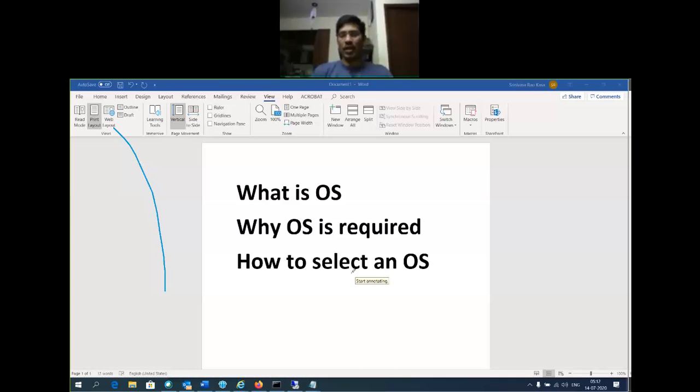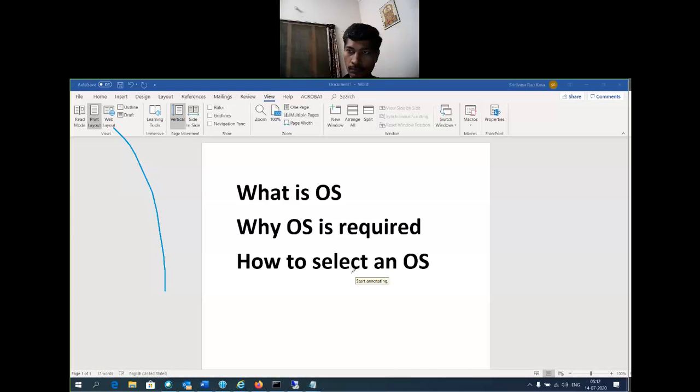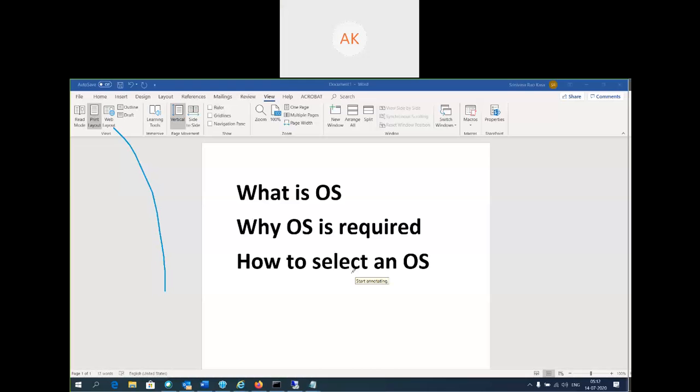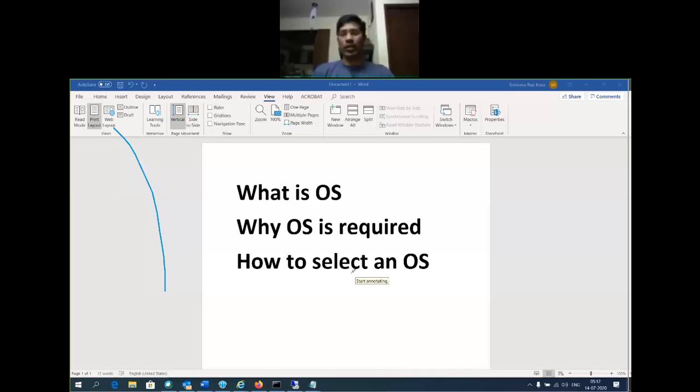So why is an OS required? We understand that it depends upon the application which we are going to use. According to the application requirement, we decide which OS we need to select. The requirement is coming from top to bottom.